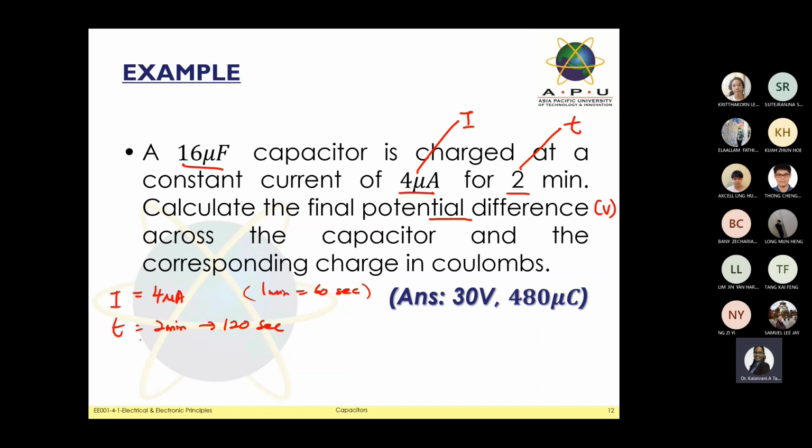Okay, so the next one, we're going to find the value of the charge, because they're not specifying the unit of the charge for us. When they ask you to use the equation based on your charge over C, we need to know the value of the charge. So in this part, you substitute the value of I, which is 4 micro, take note, 10 to the power of minus 6, with your time, which is 120. So you will get a value here. What's the value that you get here? How much is it?